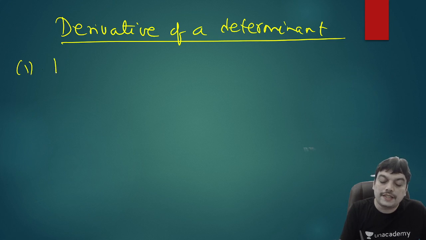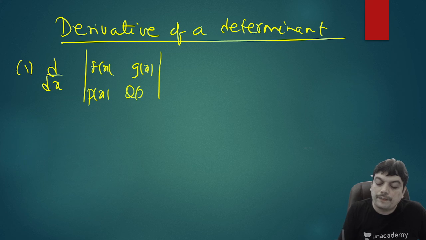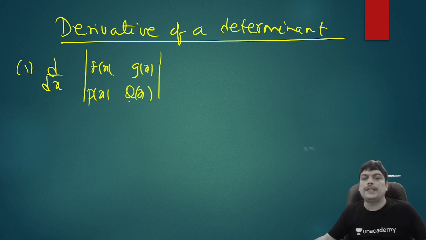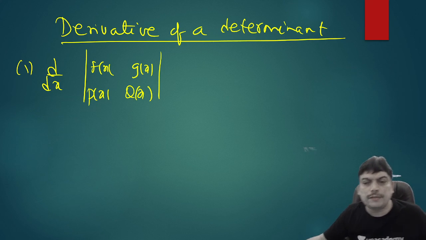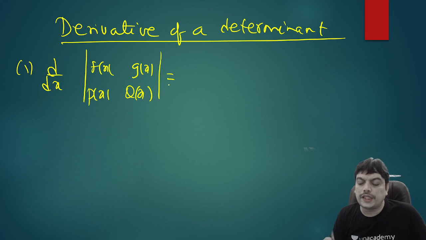So the first case, suppose there is something like d by dx of a determinant where you have some f of x, g of x, and some p of x, q of x. So it's not necessary that all the elements must be functions of x. Sometimes you can have some constants also. Then if it is something like this, what is the general rule? Whenever it is a 2 by 2 determinant, when you differentiate, it will split into sum of two determinants.